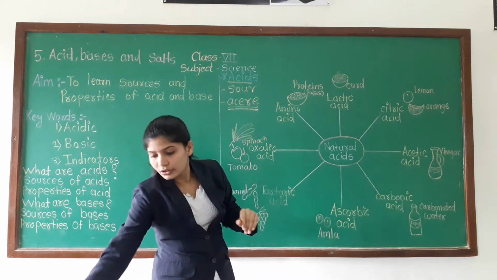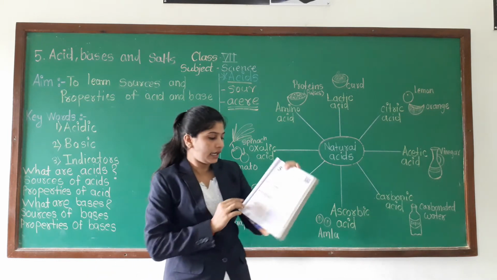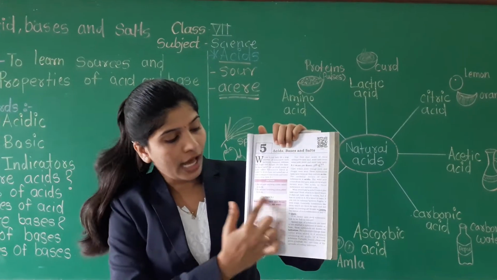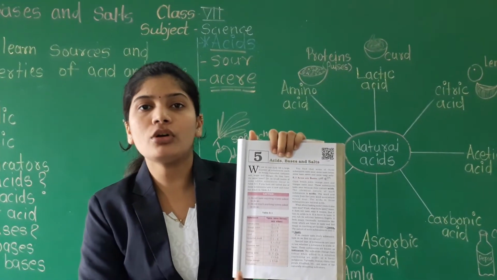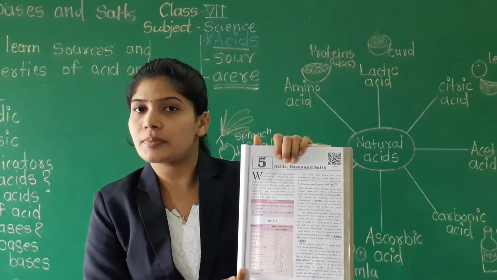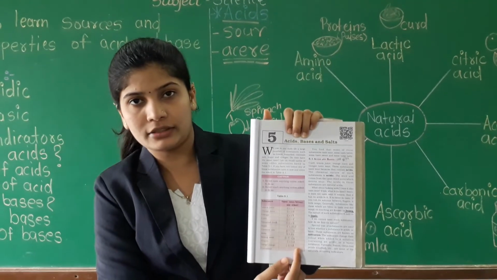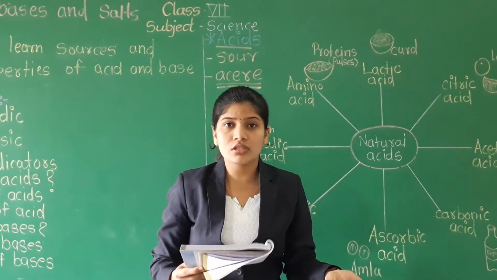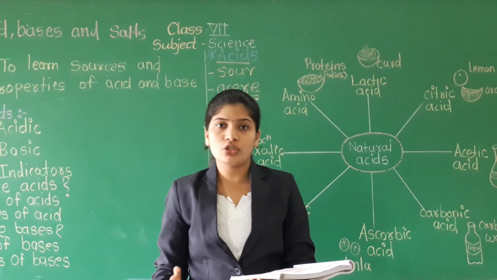But before that, you have to complete table 5.1. I have already completed it, but you have to write the taste of each and every substance in front of it. Understood? So see the lemon juice. Tell me the taste of lemon juice.